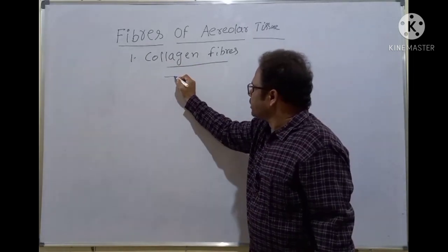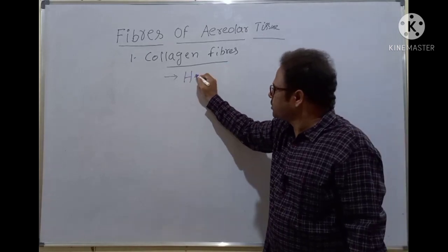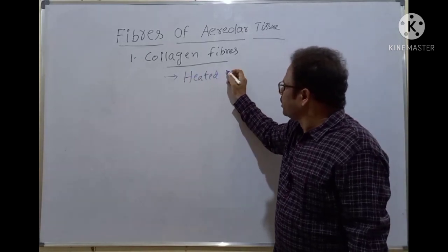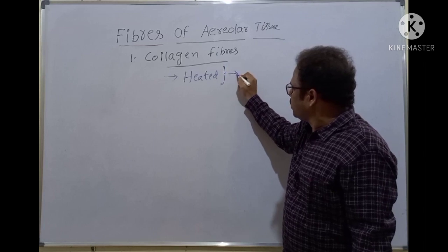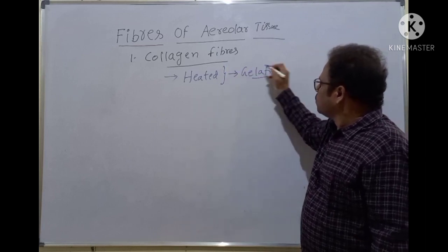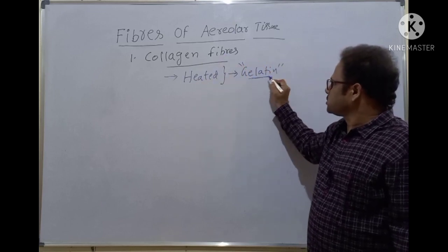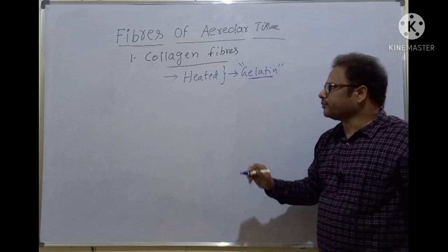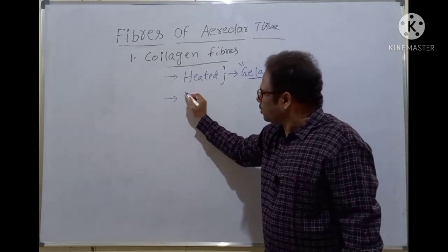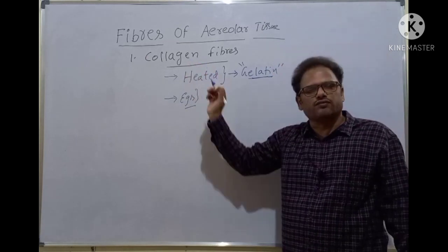Now, the next property: when the collagen fibers are heated, they form a substance called gelatin. Very important point. When the collagen fibers are heated, they form gelatin. Now, where are they found? What are the examples? That is, where are the locations of collagen fibers?